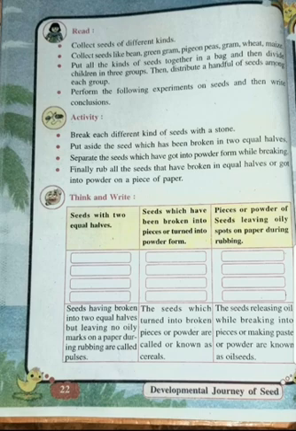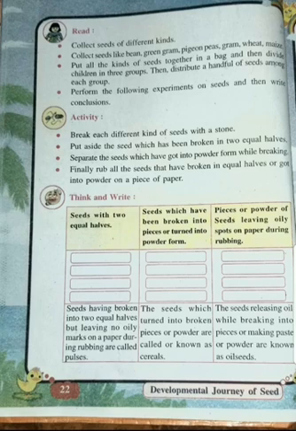For example, the seeds which have turned into two equal halves may be moong, green gram, peas, Bengal gram, like chole and all. The second, which have turned into powder, are wheat, rice, jowar, bajri.